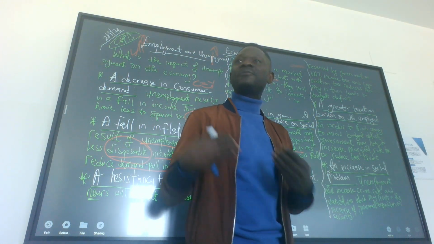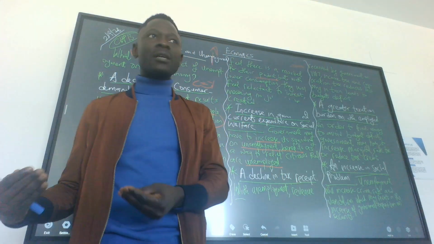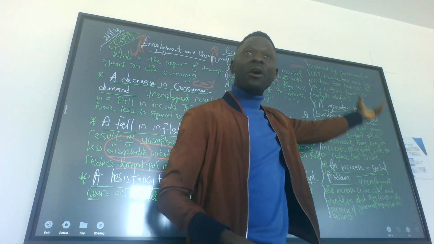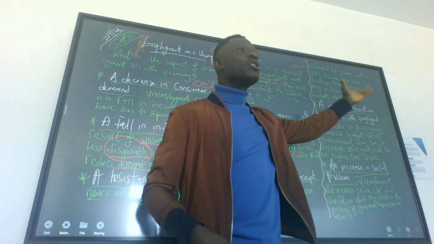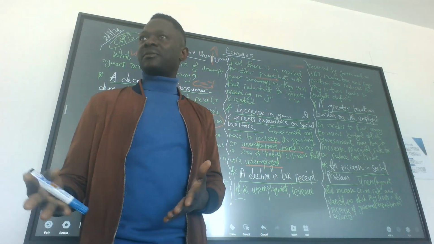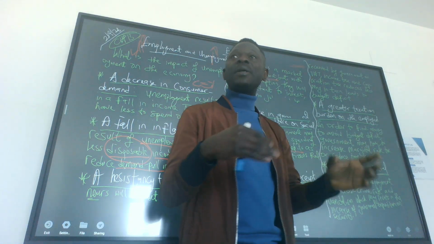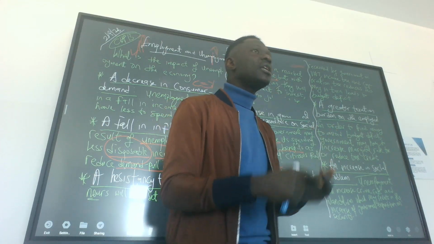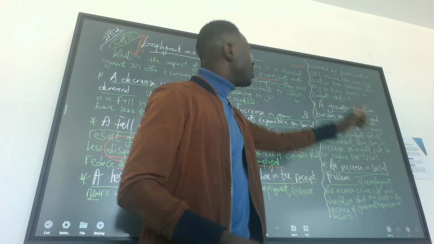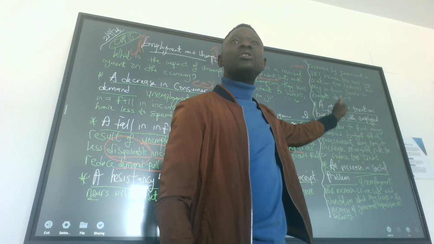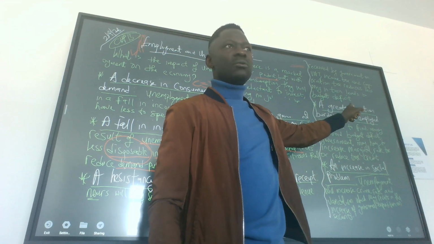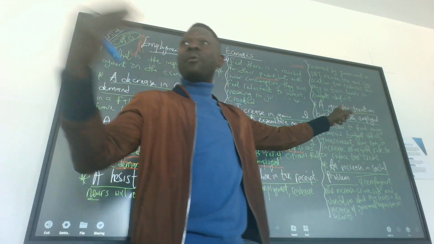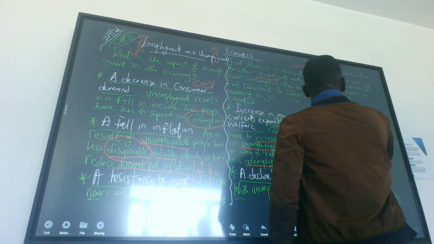They don't receive salary, so they won't be able to pay income tax. Businesses will not be able to pay corporation tax because they are not making profit. So all the taxes that government receives from workers, from consumption, and from profit would reduce. So this reduces government revenue. And if government continues to spend more, it will bring about a budget deficit.